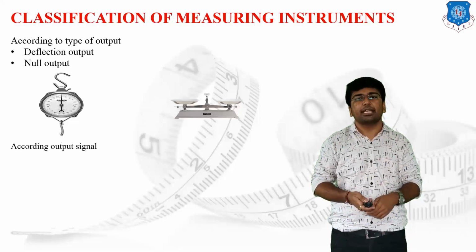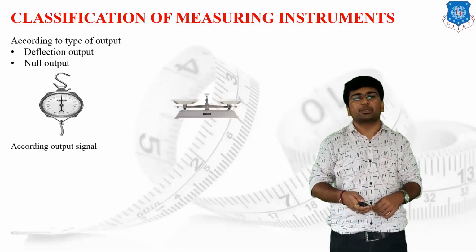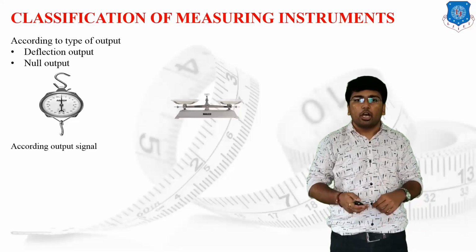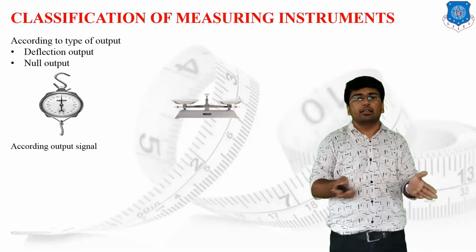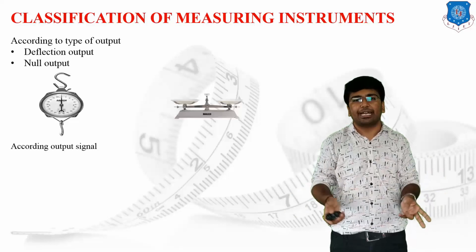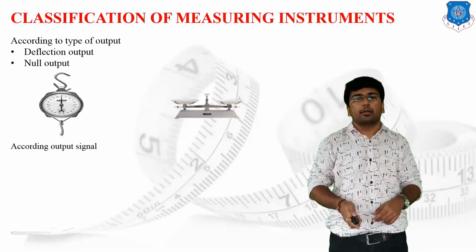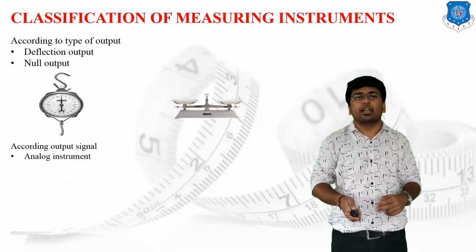The next category in which we have classified the measuring instrument is based on the output signal. According to the output signal, we have classified the instrument into two different categories, the analog instrument and the digital instrument. The first one is the analog instrument.